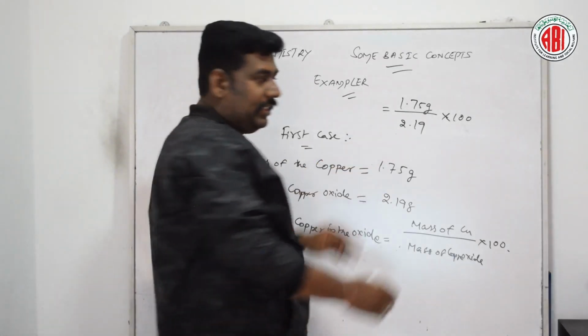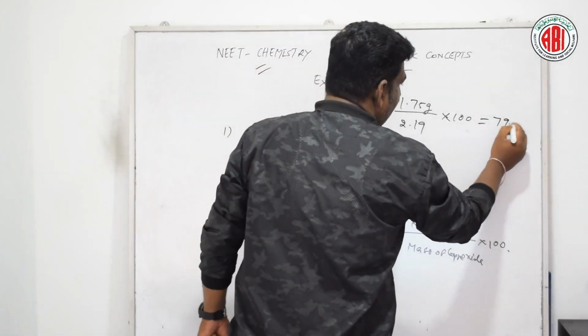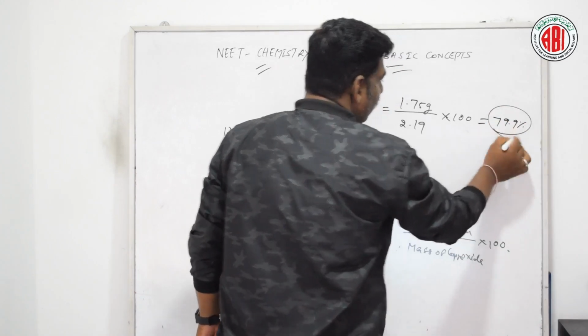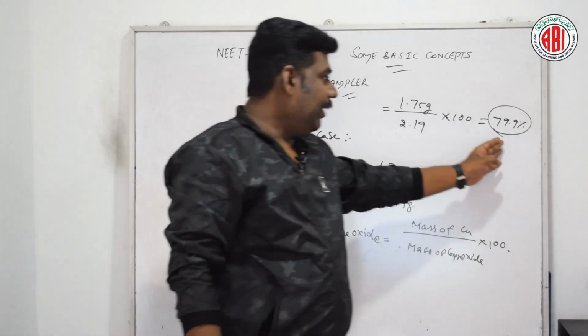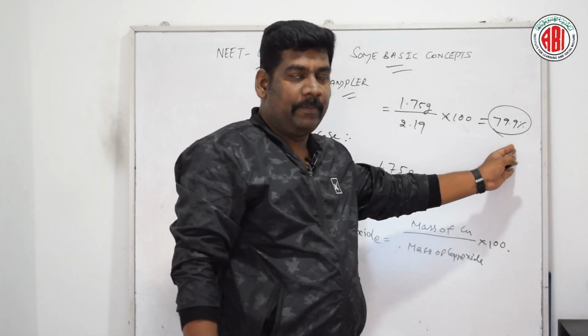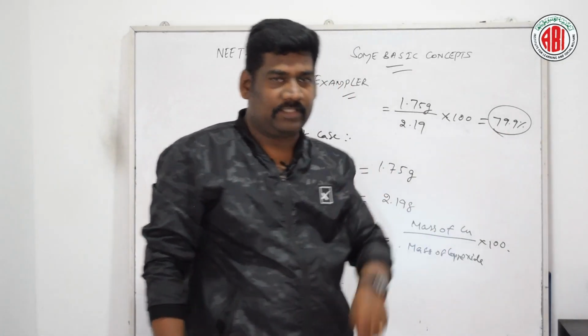Applying this, we get around 79.9%. This is the percentage of the copper present in the oxide.